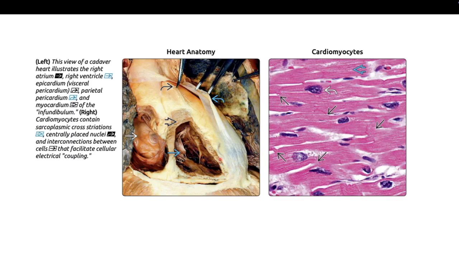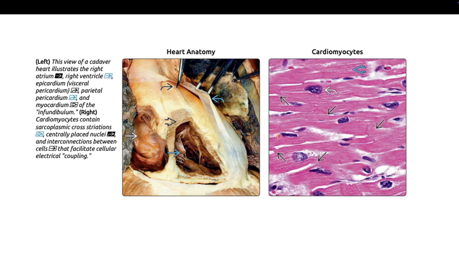This is the left ventricle, right ventricle. This is the septum. This area is the parietal pericardium. This is the visceral pericardium, and within this is the myocardium. You can see the left ventricle and right ventricle. So this is how it looks.